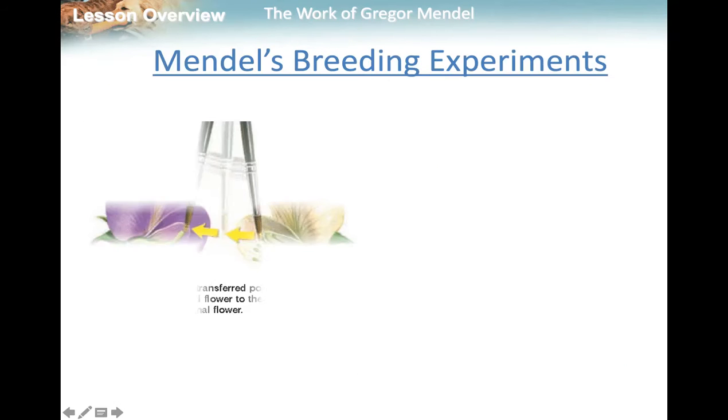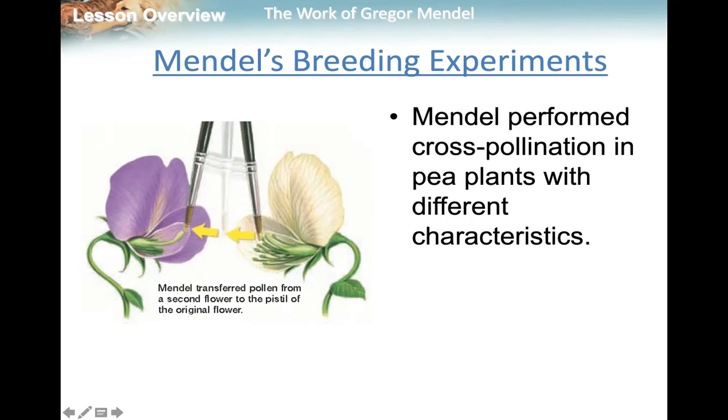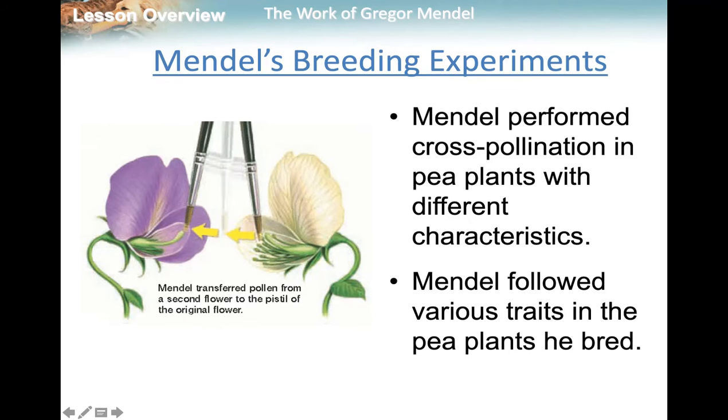And what he would do in his experiments is he would do cross-pollination. Cross-pollination is where we take pollen from one plant and we put it onto another plant. He controlled this by removing the parts of the plant so that they didn't pollinate on their own. In this way, he was able to monitor and follow and try to figure out what the offspring would look like when he did these cross pollinations.